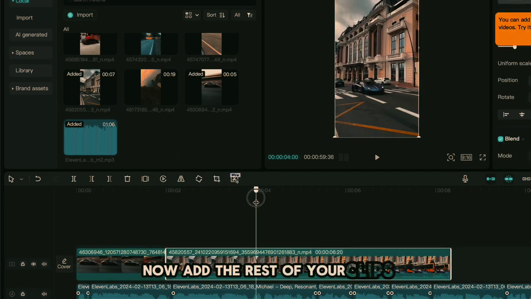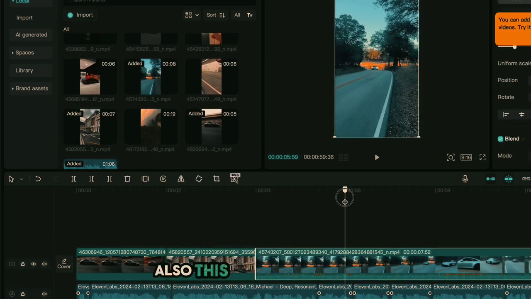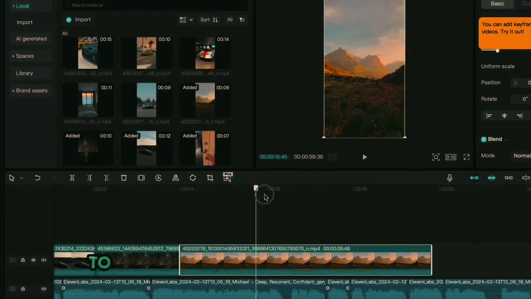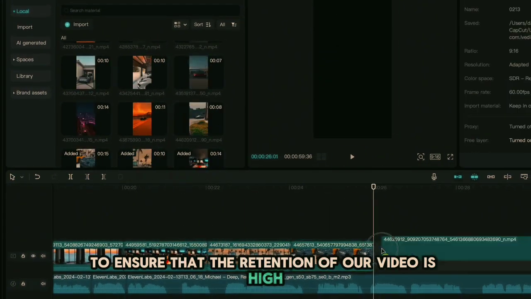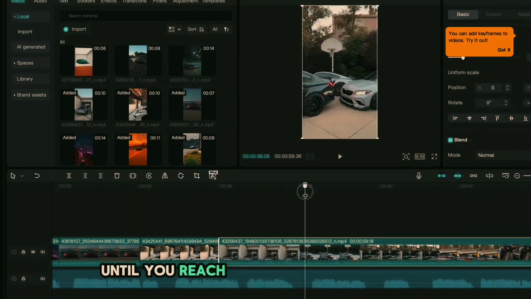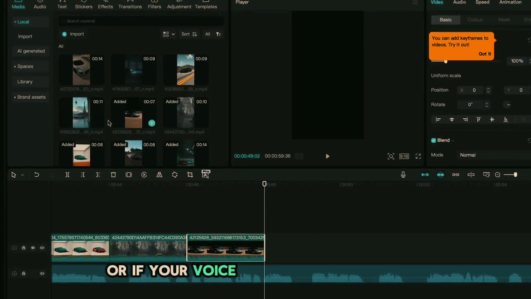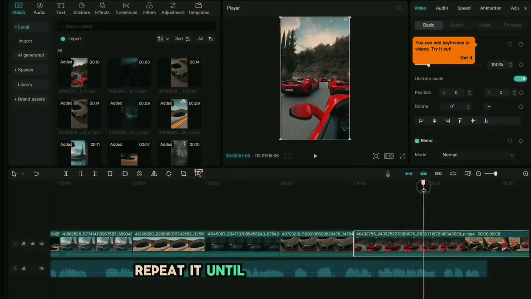Now add the rest of your clips and crop them to 2 seconds also. This does take a minute. However, it's worth it to ensure that the retention of our video is high. Just repeat this until you reach the end of the voiceover, or if your voiceover isn't long enough, repeat it until you reach 1 minute.